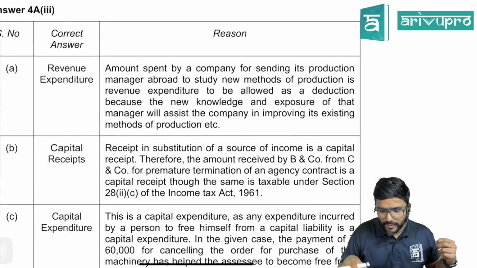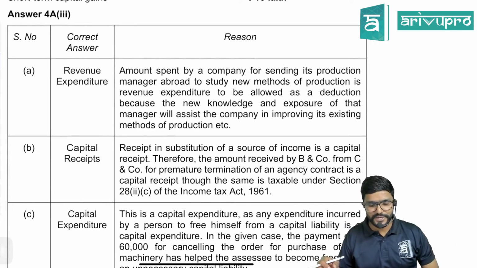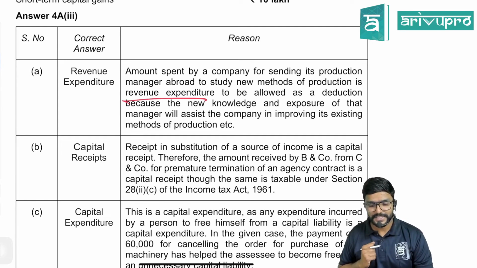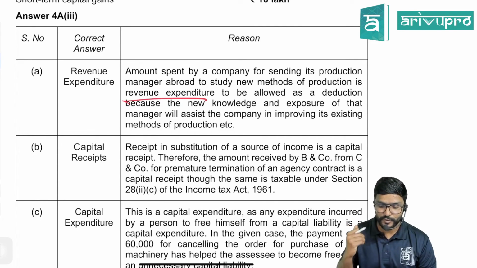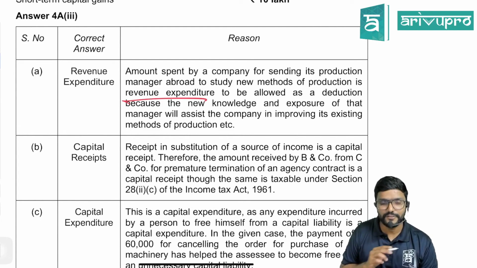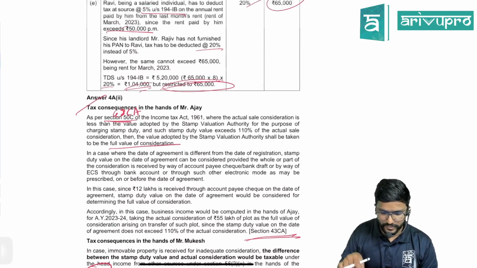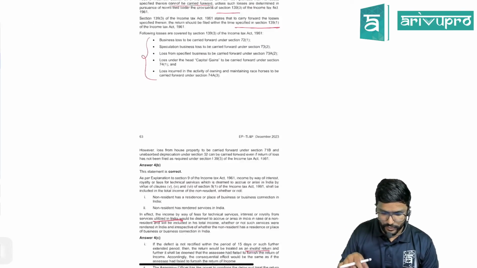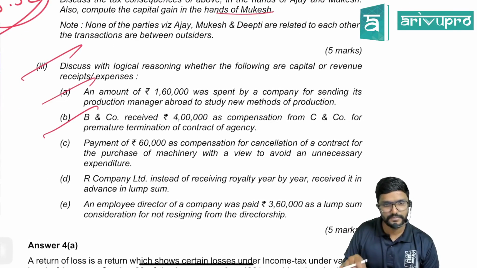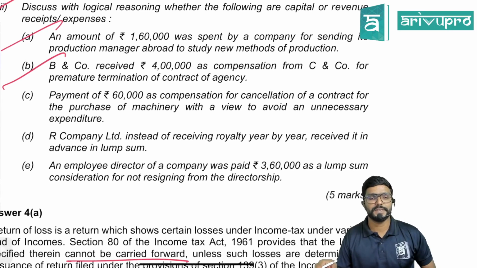Revenue expenditure: the amount spent by a company for sending its production manager abroad to study new products of production is revenue expenditure. It is to be allowed as a deduction because the new knowledge and exposure of that manager will assist the company. So it is considered as the company's expenditure only, guys, in improving its existing methods of production. It's a revenue. So don't consider it as personal, because as he is going for the business purpose, the business can claim it as an expenditure.